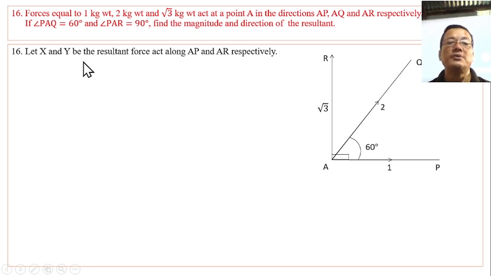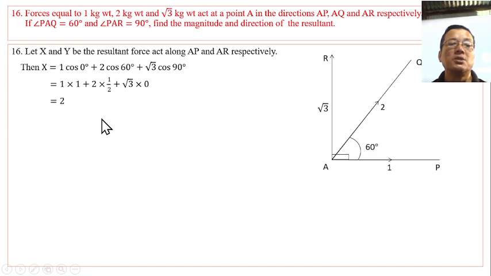Let X and Y be the sum of the resolved parts of the forces along AP and AR. Then X equals 1 cos 0 degree plus 2 cos 60 degree plus root 3 cos 90 degree. Putting the respective values, for Y we use sin instead of cos.